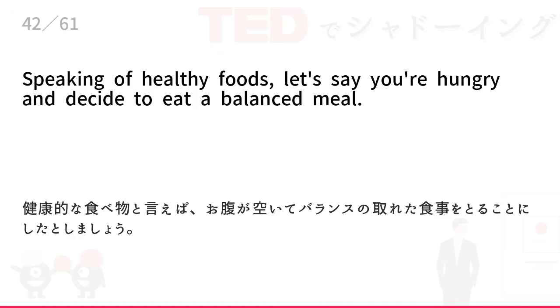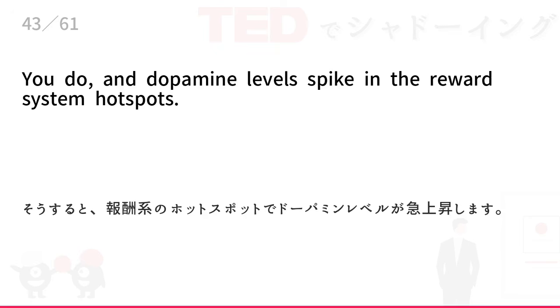Speaking of healthy foods, let's say you're hungry and decide to eat a balanced meal. You do, and dopamine levels spike in the reward system hotspots.